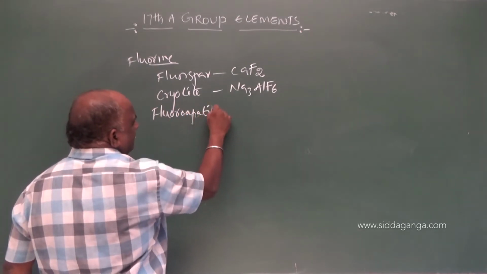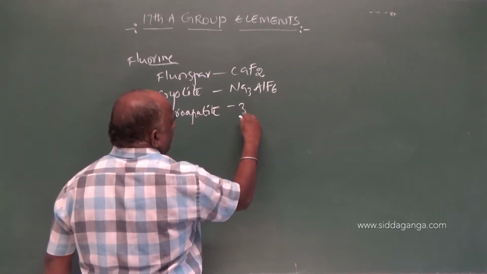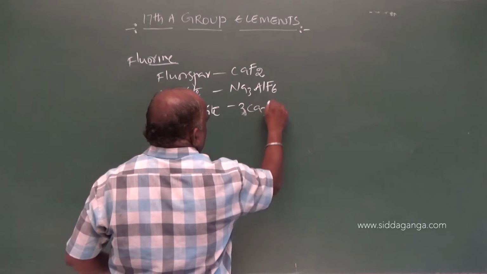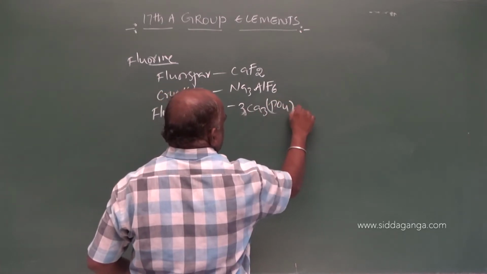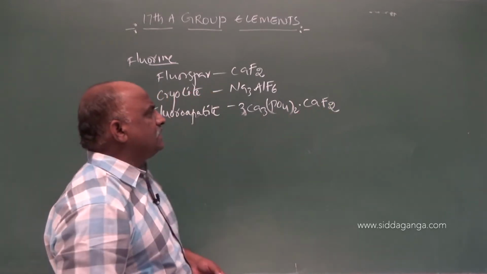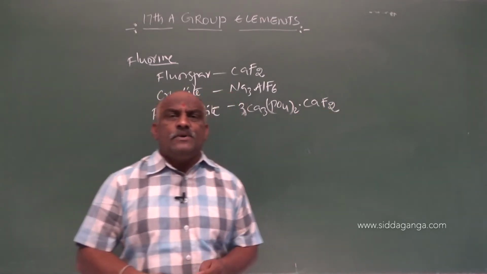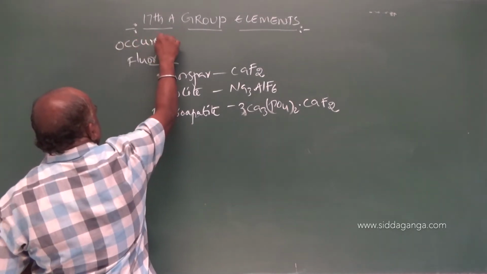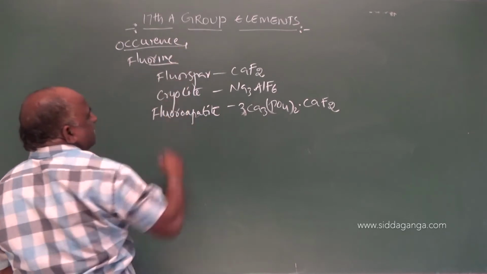Fluoroapatite. Fluoroapatite formula is 3Ca3(PO4)2·CaF2. Calcium phosphate and calcium fluoride. So these are the occurrences of the 17th group elements.